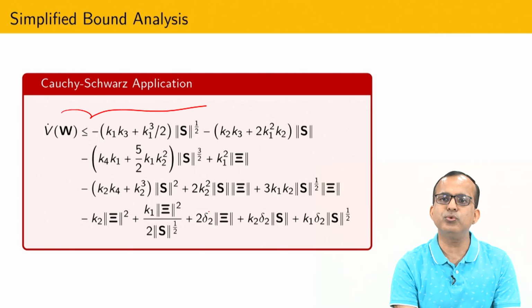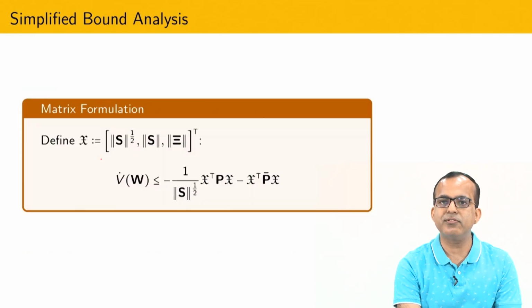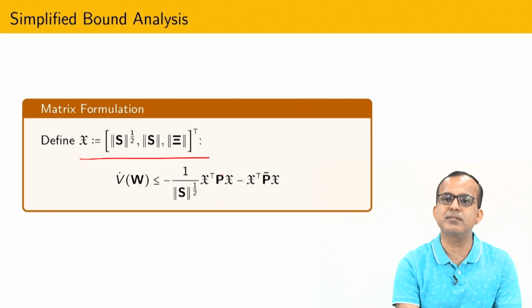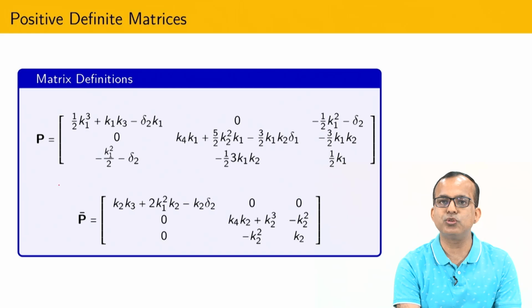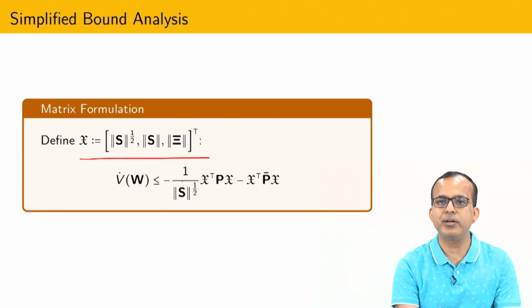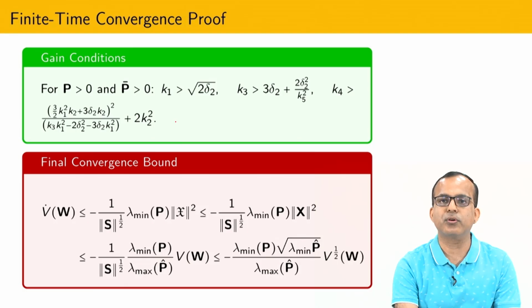Please do each and every step one by one, and after that you can define one vector like this, and using this vector you can see that a nice matrix comes into the picture. So these two matrices come into the picture. Now our goal is very simple, because this term is always positive. I just have to show that this matrix P and P bar are both symmetric positive definite. By doing that, it is possible to get the condition on the gain.